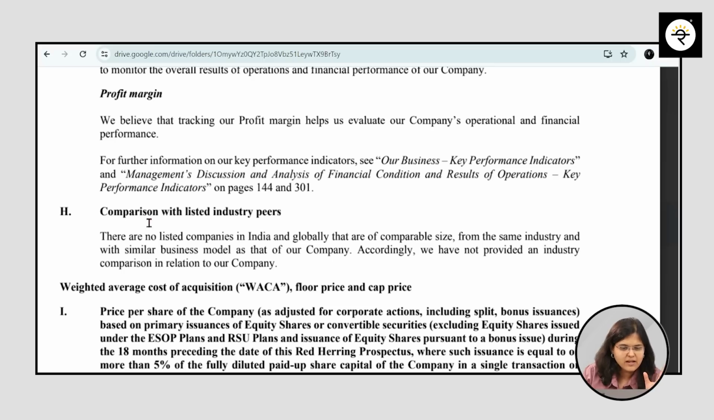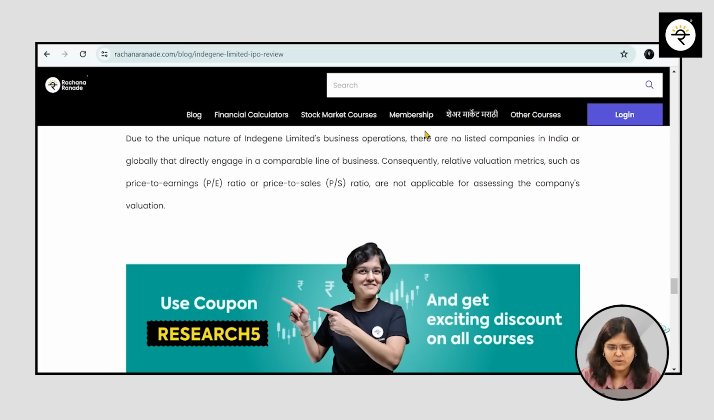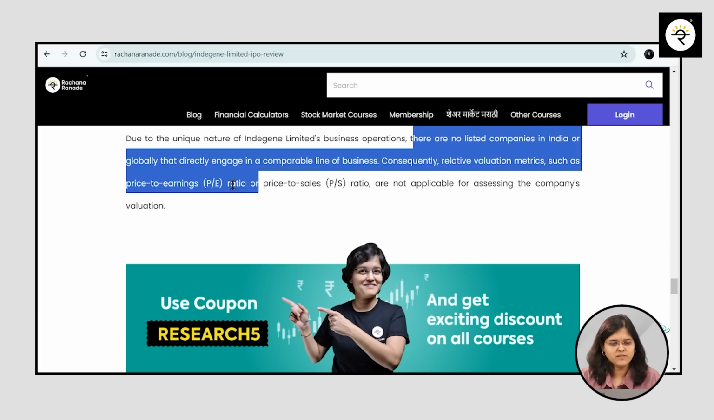Now, a very important part of the company is the valuation. Typically we do a price to earning valuation or a price to sales valuation, but the company has very clearly mentioned, I'll directly take you to the RHP for that. The RHP says very clearly, comparison: there are no listed companies in India and globally that are of comparable size from the same industry with a similar business model as that of the company. Very clearly they have mentioned. That is why in our blog also we have written no listed peers in India or globally.